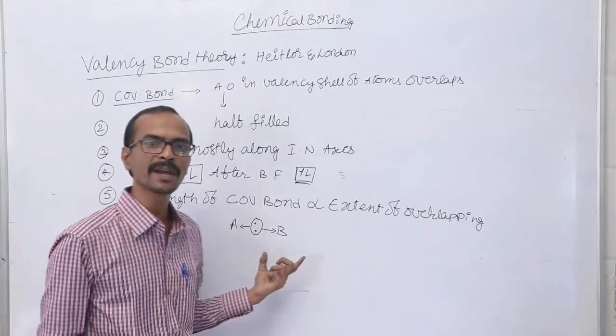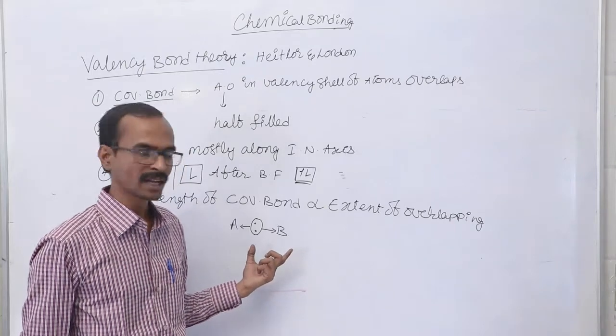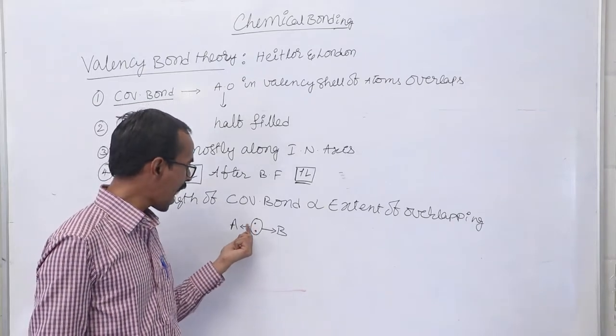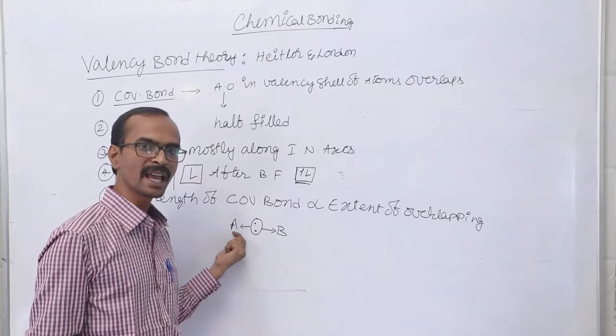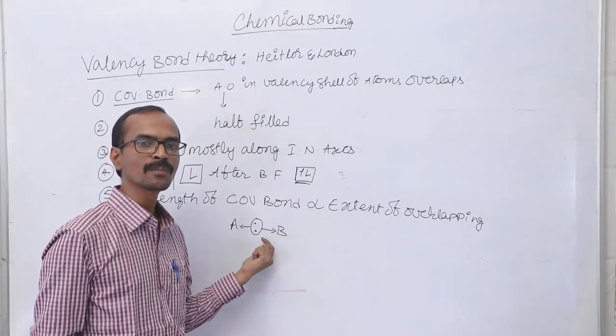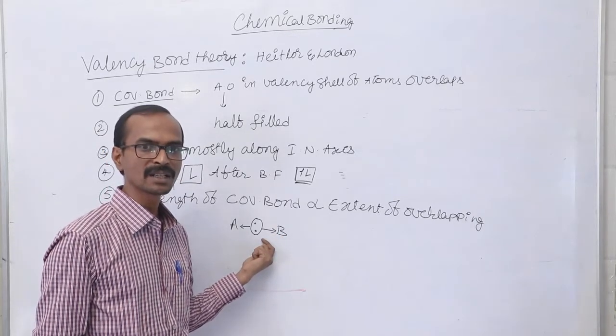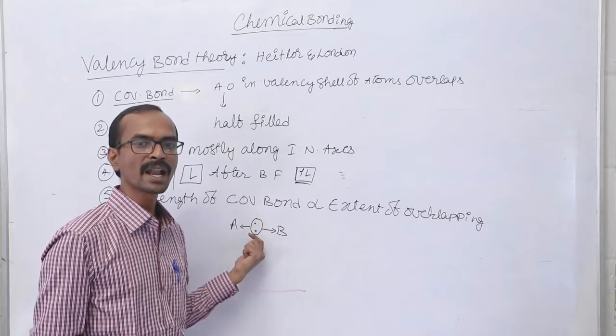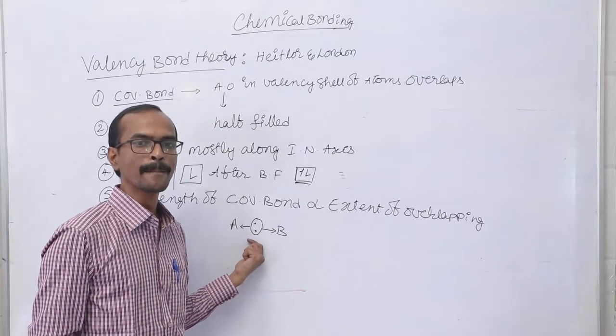Here one electron is contributed by A and one electron is contributed by B atom.